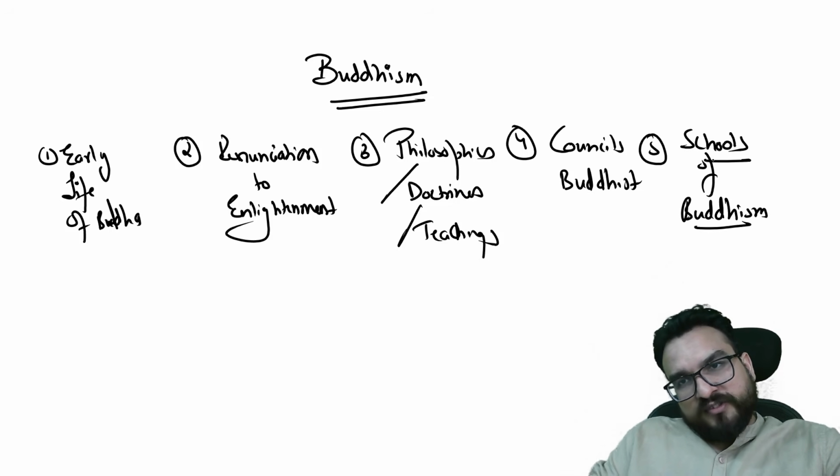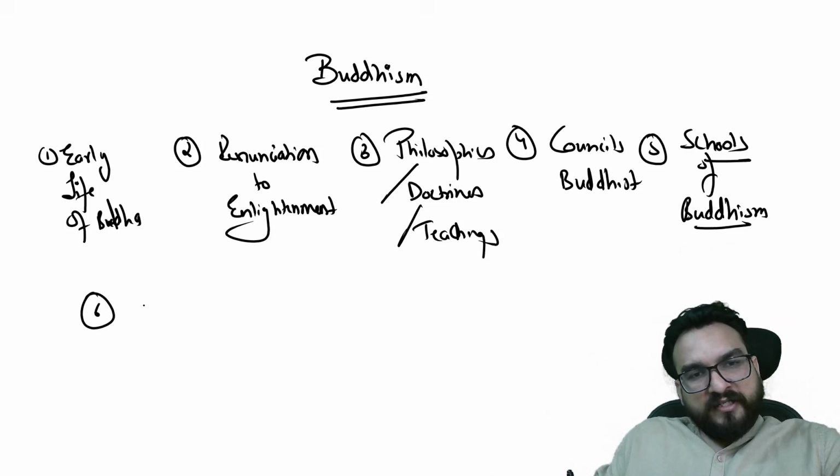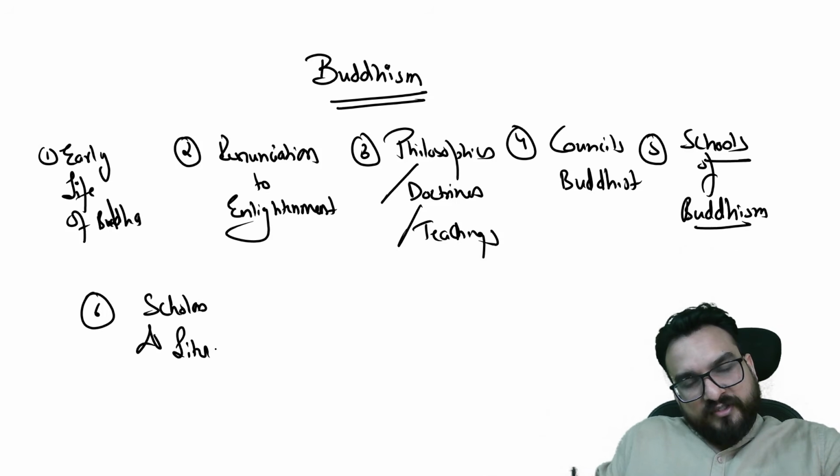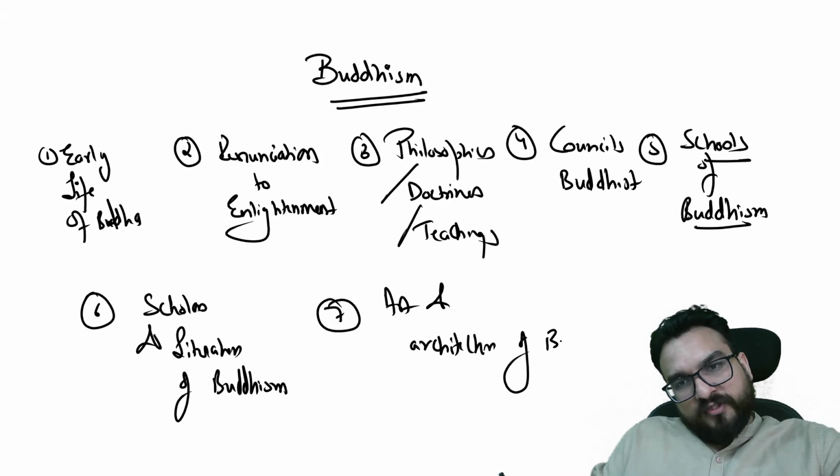Then sixth, scholars and their literature of Buddhism. Then seventh, art and architecture of Buddhism.